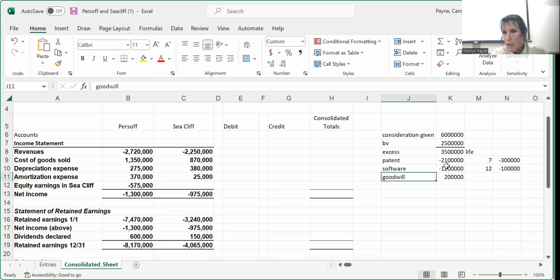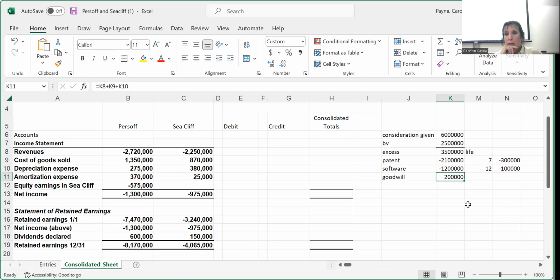And then, of course, any remaining amount that cannot be allocated to a fair value is going to be goodwill, because remember, the definition of goodwill is the amount that anybody is willing to pay for the amount above the fair value of the net identifiable assets.